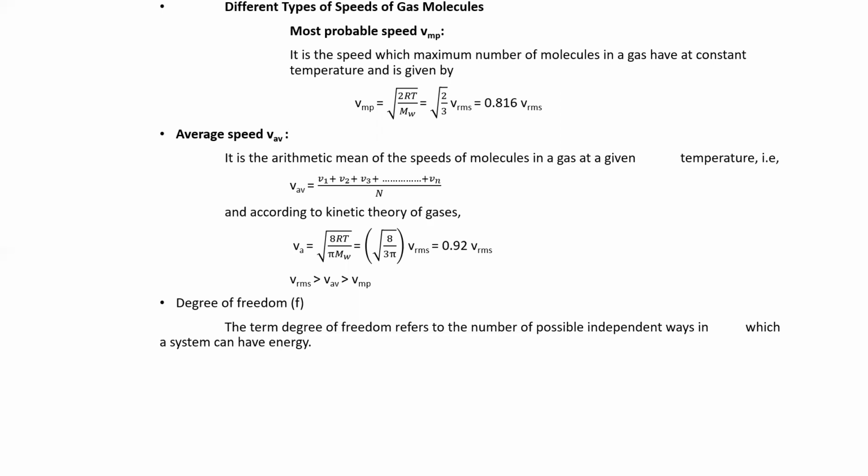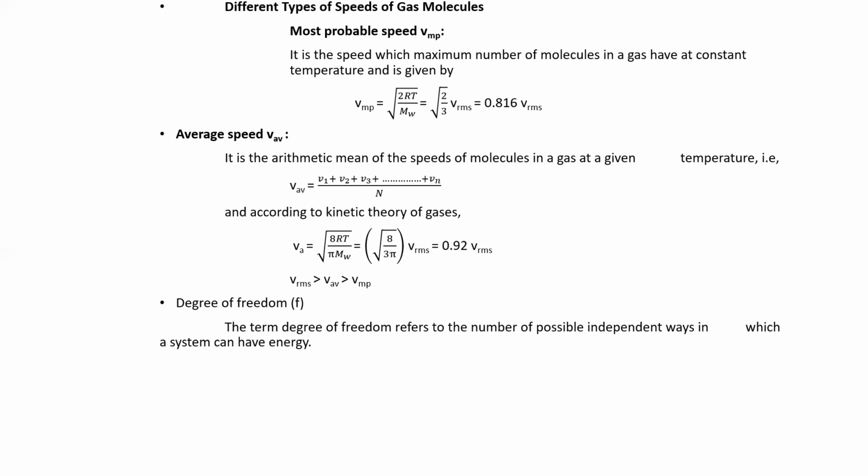Then the average speed is the arithmetic mean of the speed of molecules in a gas at a given temperature. So the mean speed of a molecule is given as V_average = (V1 + V2 + V3 + ... + Vn) divided by N. According to the kinetic theory of gases, it is given by root of 8RT divided by πM, which is equal to root of 8 divided by 3π times V_rms, which is equal to 0.92 V_rms.